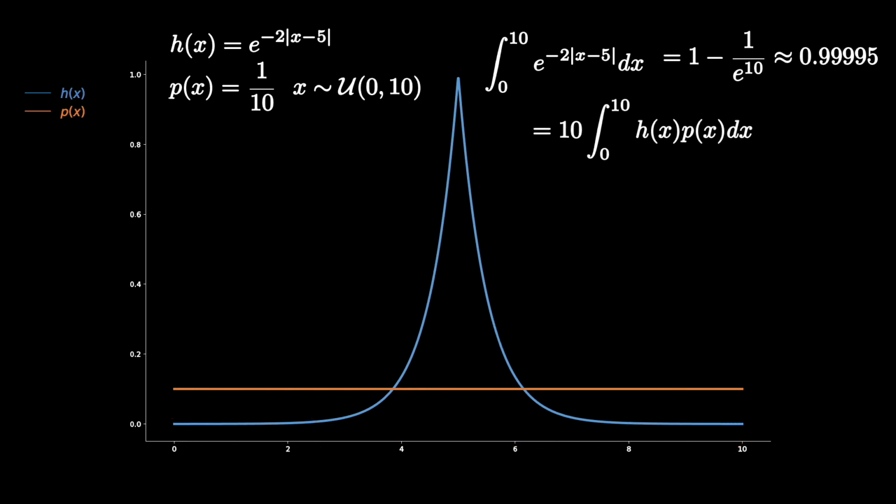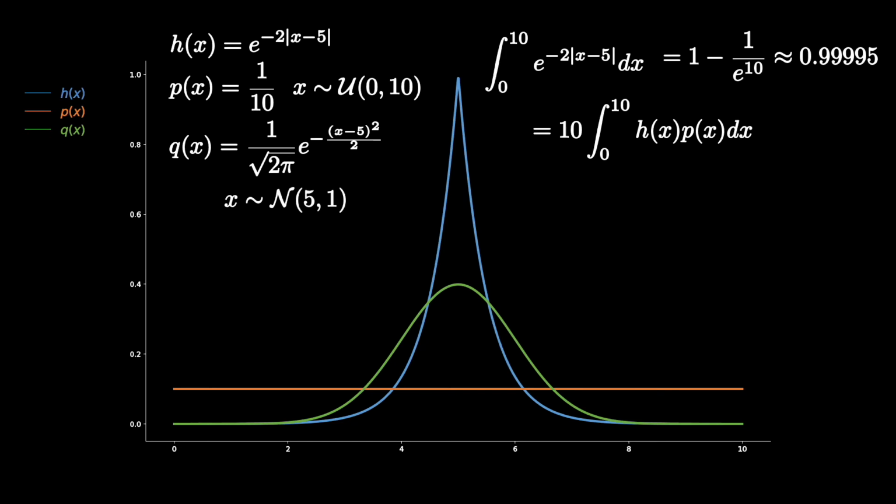Now, one distribution that we can see being efficient in sampling from this region of importance is the normal distribution with a mean of 5. As we can note that our function h of x peaks at a value of 5, and a normal distribution which is centered at 5 makes a fine choice. Normal distribution is also going to give low probabilities to the area where the function also has lower values, and hence, unlike uniform distribution sampling, normal distribution would mostly end up sampling from the central part of our plot.